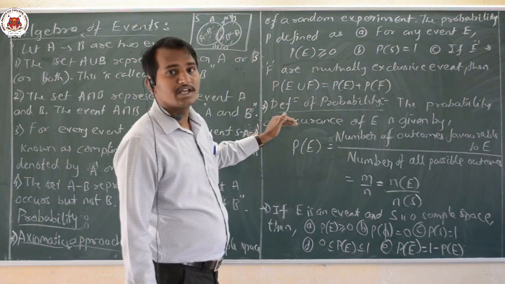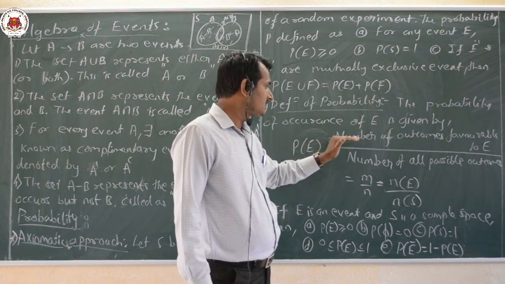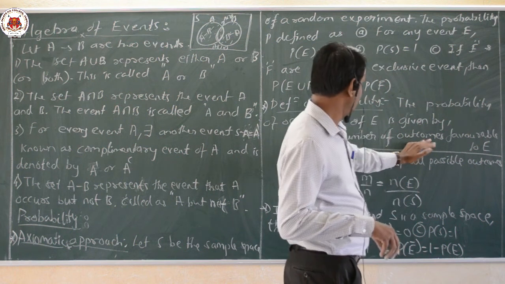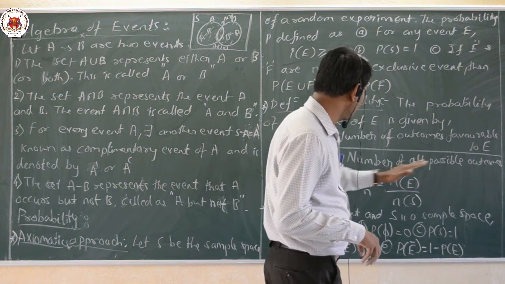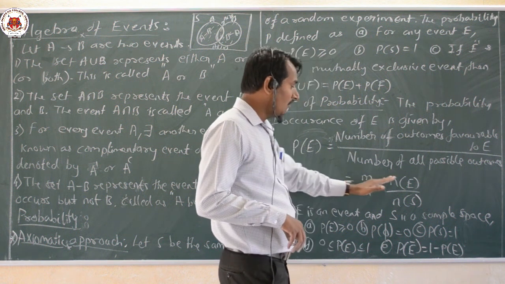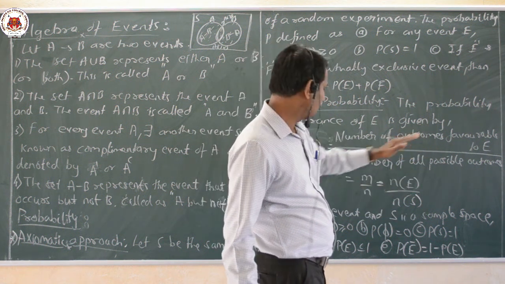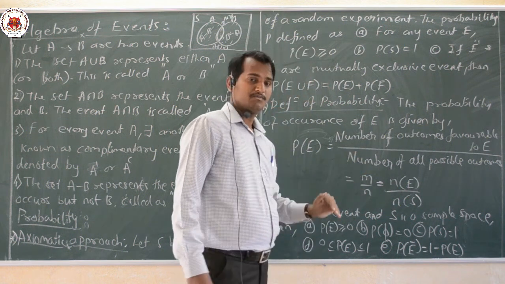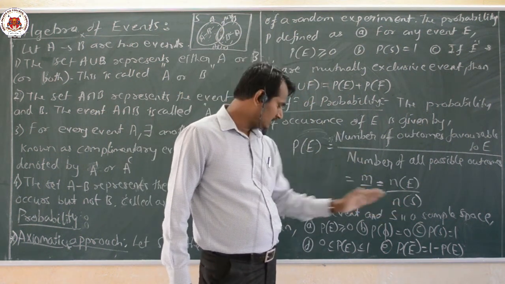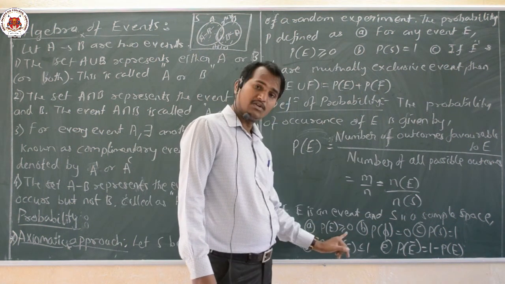Then one more definition we have, that is the classical definition of probability. Probability of any event E is given by the number of outcomes favorable to E divided by the total number of possible outcomes, and that value is equal to m by n, or n of E divided by n of S. n of E means the number of outcomes favorable to E. If E is an event and S is a sample space, then probability of E is always greater than or equal to 0.